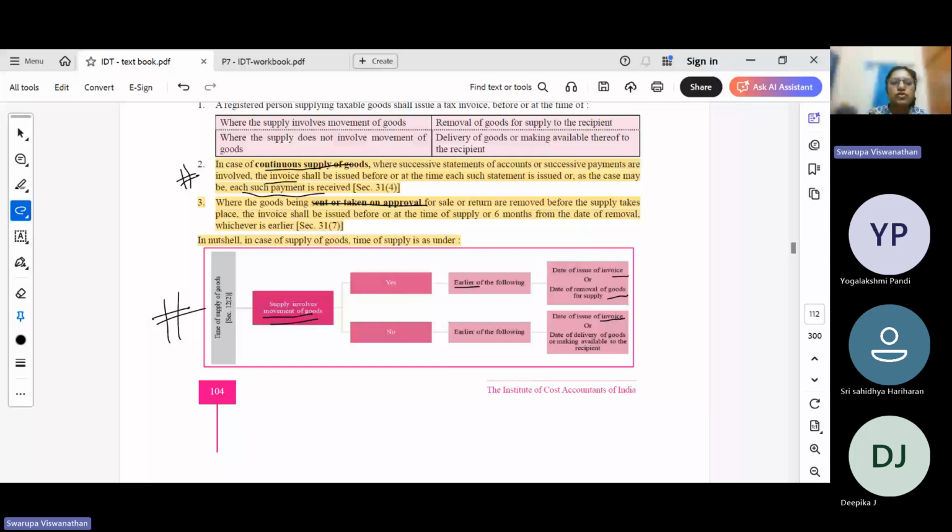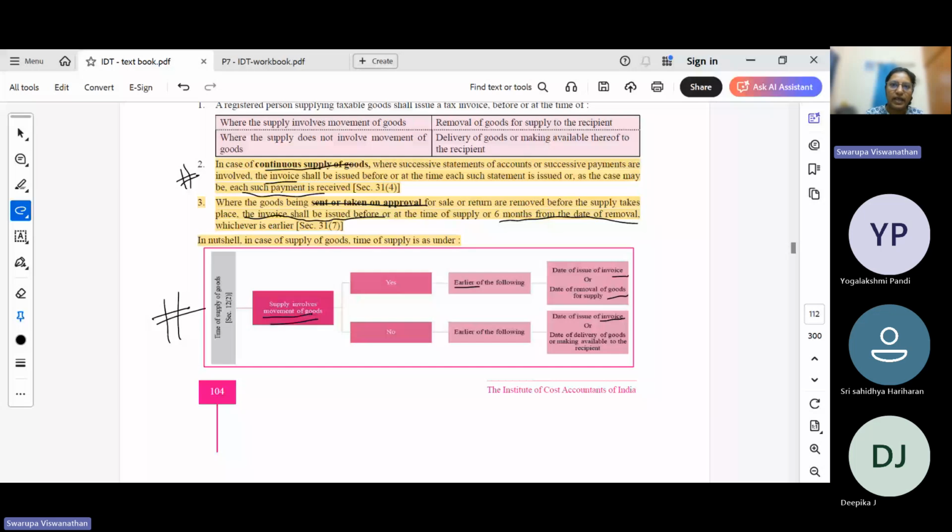So when goods are sent on approval basis, what is the time of supply? The time of supply will be when the invoice has been issued or 6 months from the date of removal. If the recipient did not reject the goods, nor gave a confirmation to the supplier that, okay, these 8 units I am taking, you can issue an invoice, the supplier has to wait for 6 months.